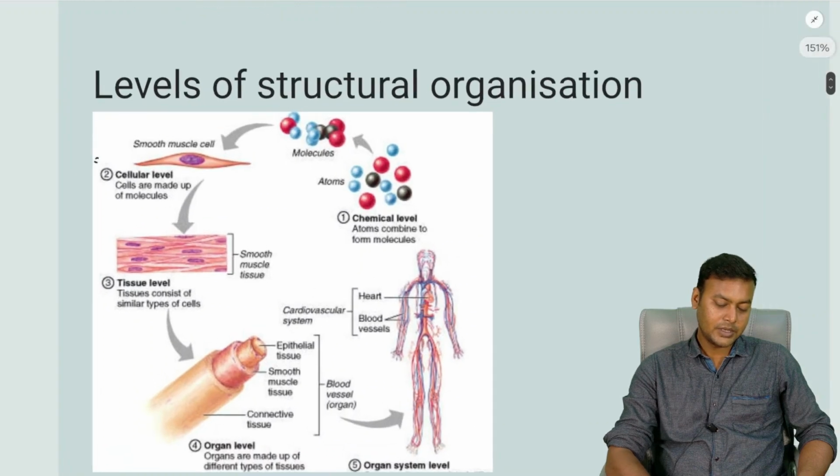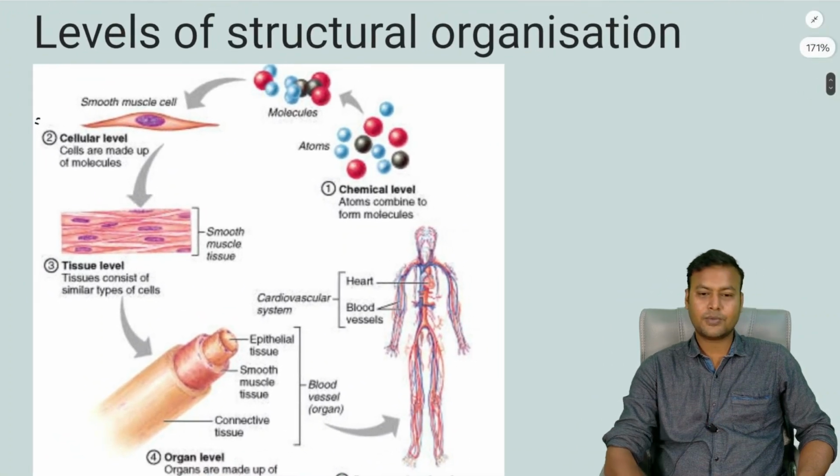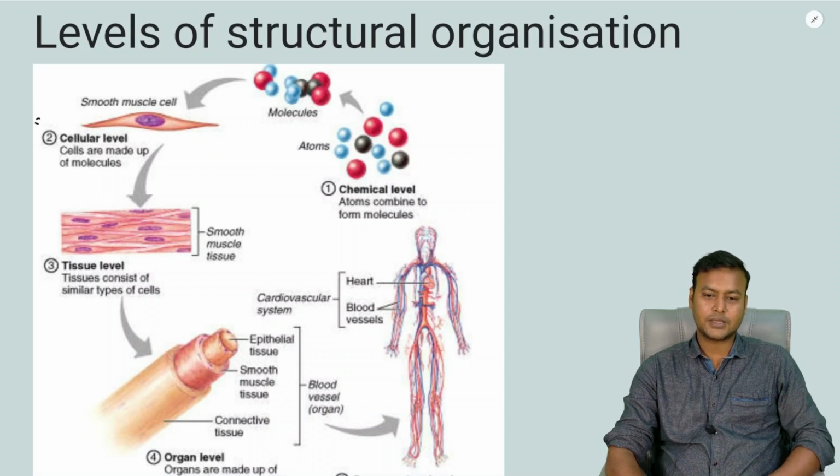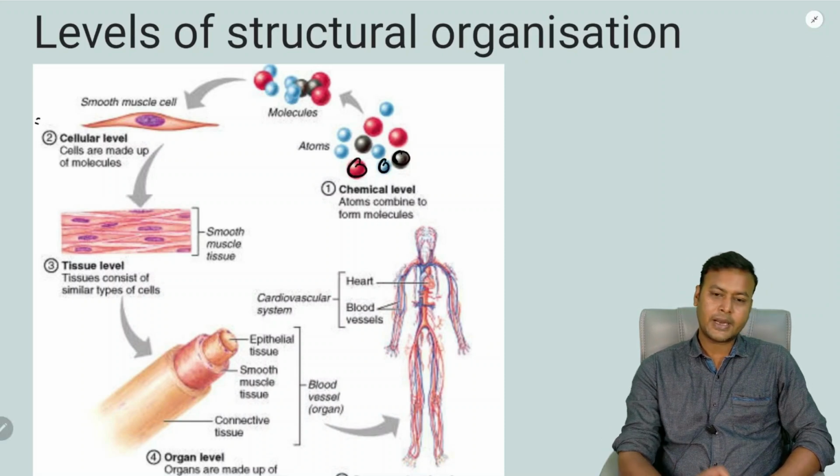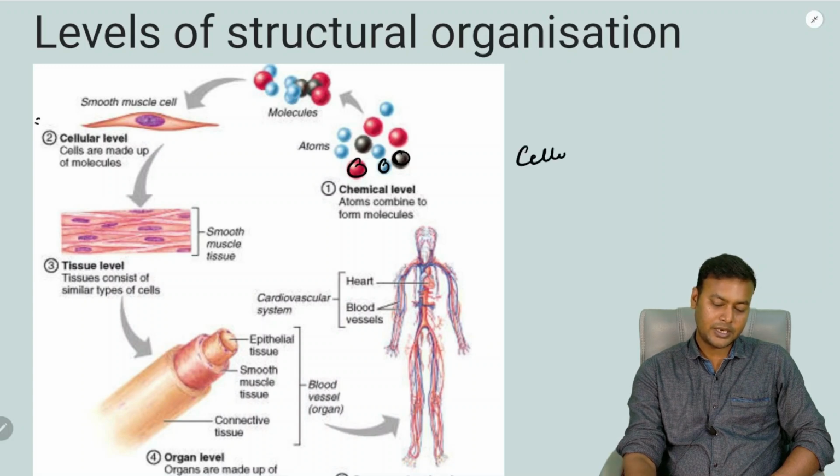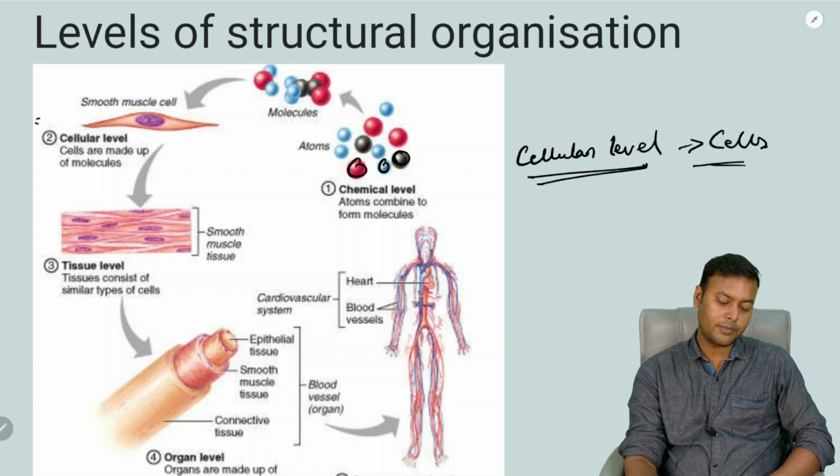So students, here is something you have already learnt from your school days till your 12th class: the levels of structural organization. We know that the smallest unit of a living organism is the cellular level. So these cells are formed from different biomolecules.